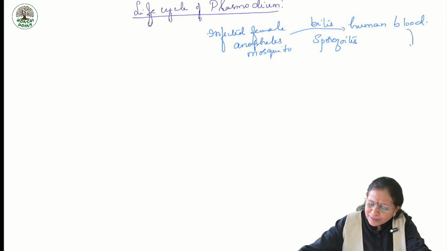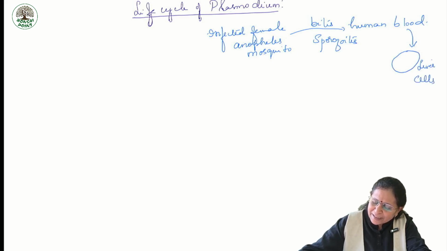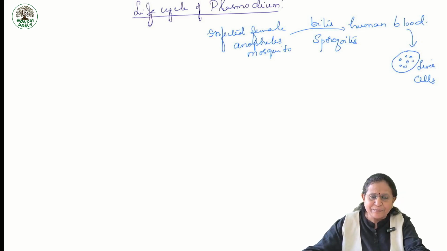In human, the sporozoites traverses through blood and enters liver cells. So, sporozoites enters what? Liver cells.